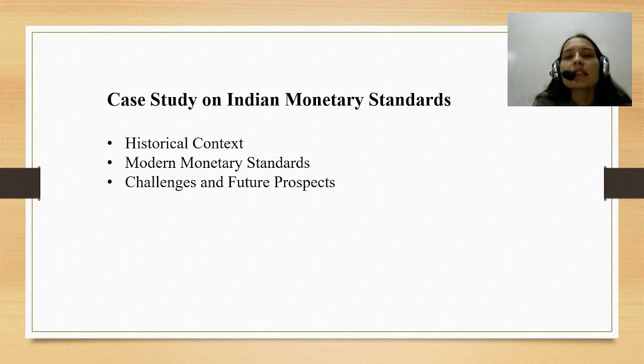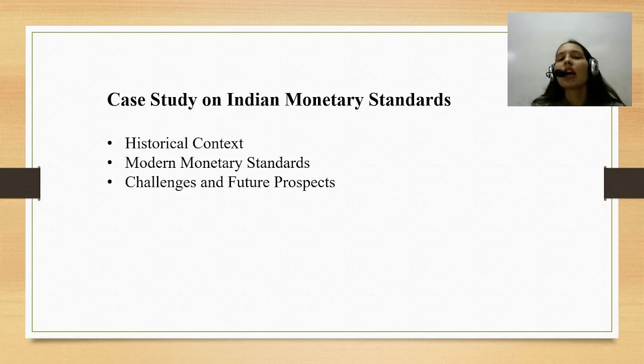Then, after 1966, India devalued the rupee by 36.5%, to address the economic crisis and gain IMF support. IMF is the International Monetary Fund. It is an international organization to support various countries during economic crisis.